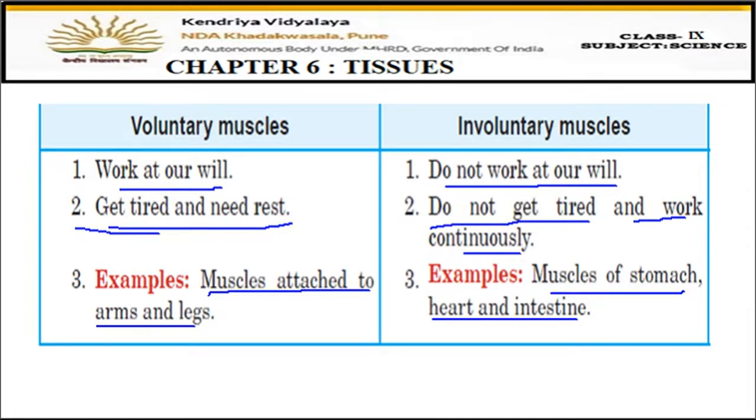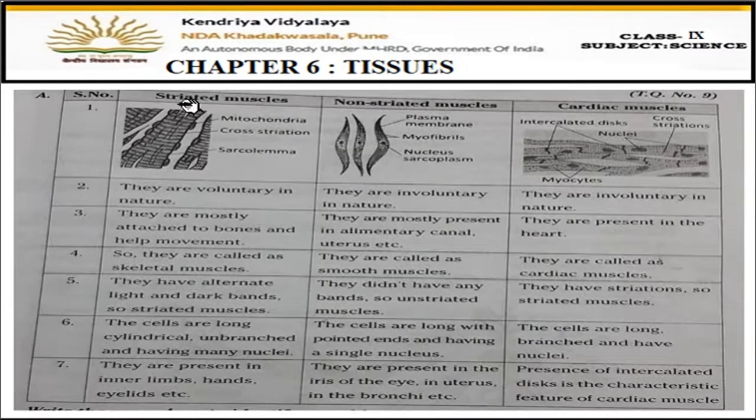Okay, now let's see the difference between striated, non-striated, and cardiac muscles. These three we have studied. Fine. So now you can see that striated muscles are voluntary in nature because they are under our control. Non-striated are involuntary in nature, means they are not in our control because they are present in the internal organs, and internal organs are not in our control. Then cardiac muscles are also involuntary, they are not in our control because they are present in the heart.